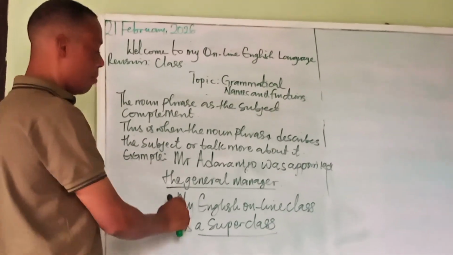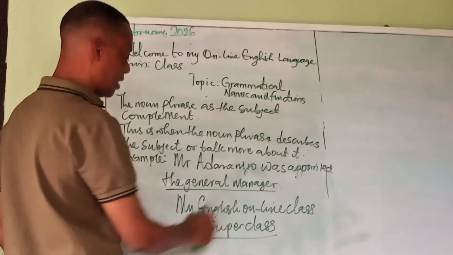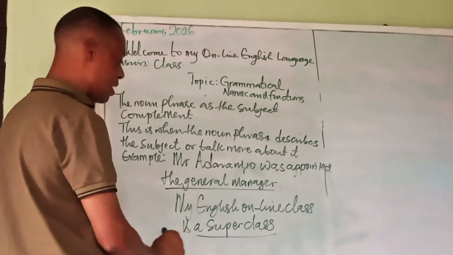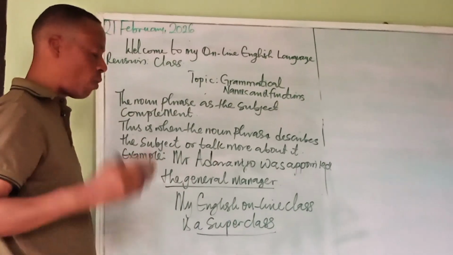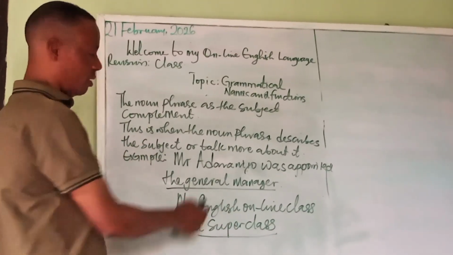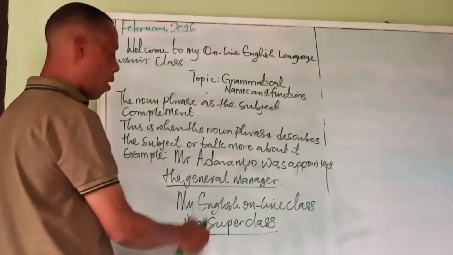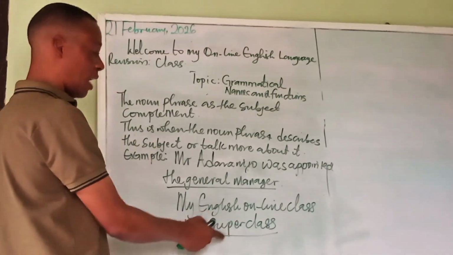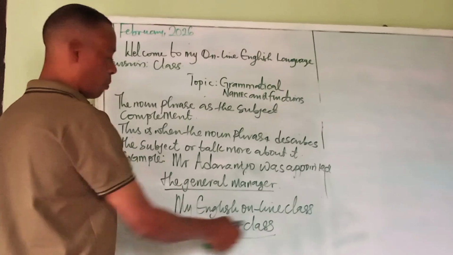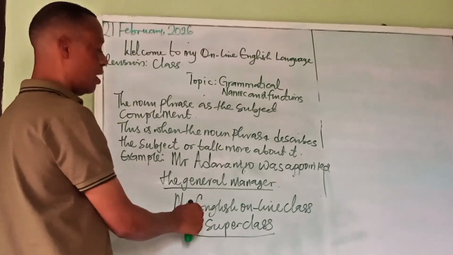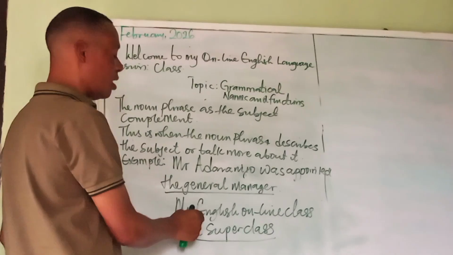Another example: my English online class is a super class. My English online class is a super class. Now, the question you should ask yourself is this. What is the super class? English online class. What is English online class? This is also the super class. So, this expression is actually complementing the subject of the sentence.